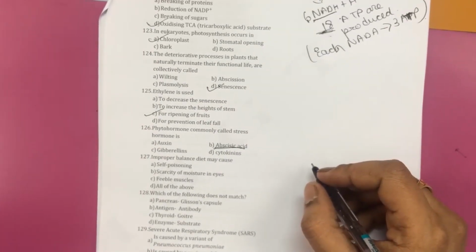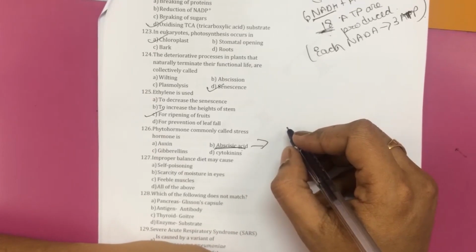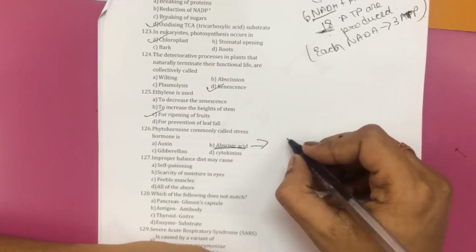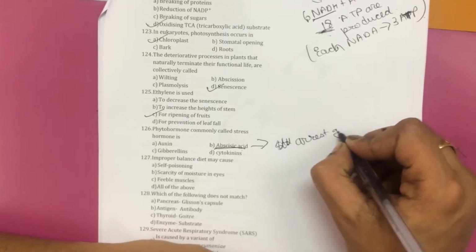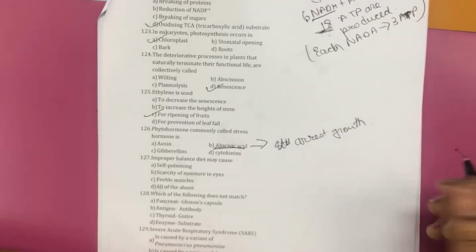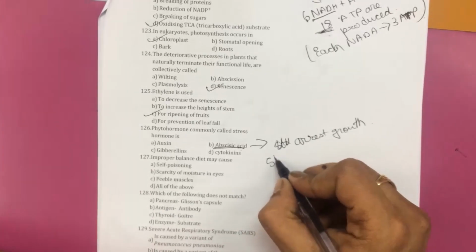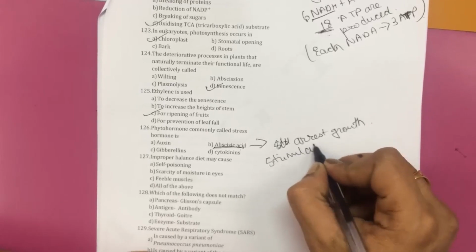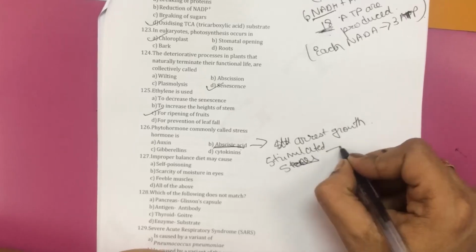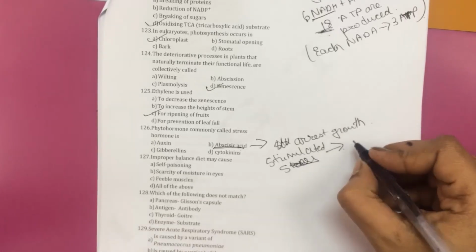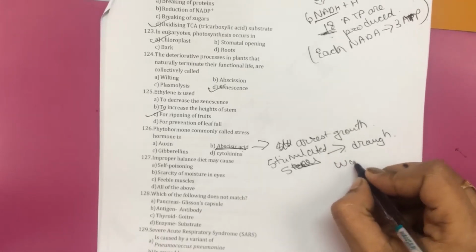So what it does is, because there is production of this hormone, it will result in stoppage of growth. So it will arrest growth. It is called a stress hormone as it is stimulated by various stress conditions like drought, waterlogging, etc.